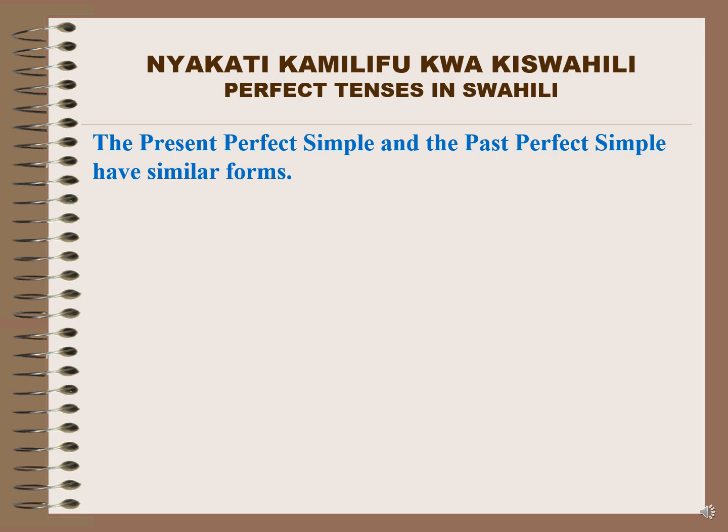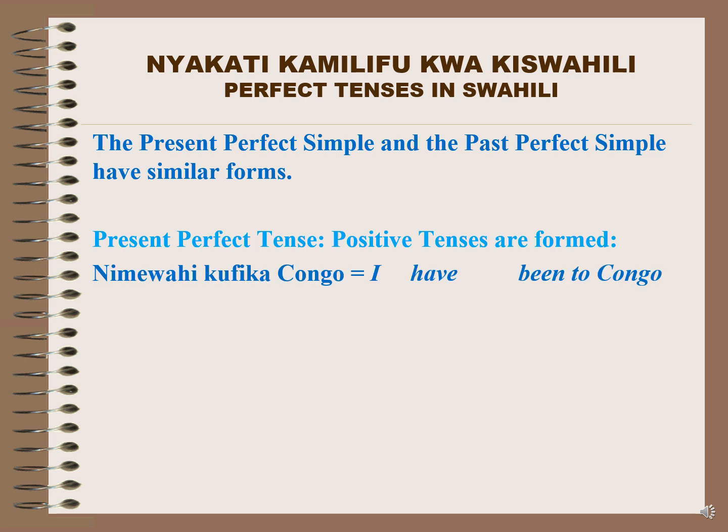The present perfect simple and the past perfect simple have similar forms. Present perfect tense, when we start looking at positive tenses, they are formed as follows. They have the subject, have or has, and the past participle. So we have an example here in Swahili. Nimewahi kufika Congo. I have been to Congo.